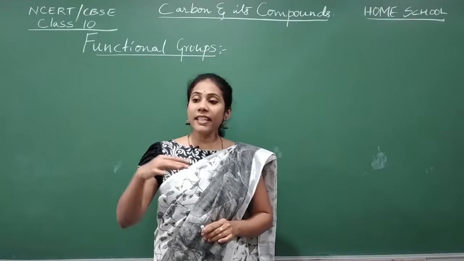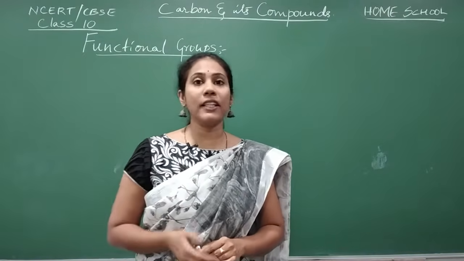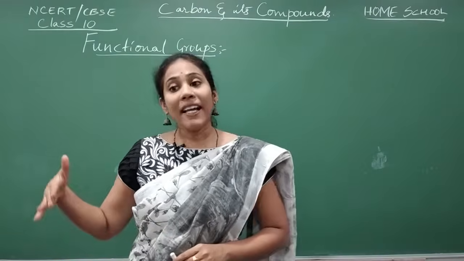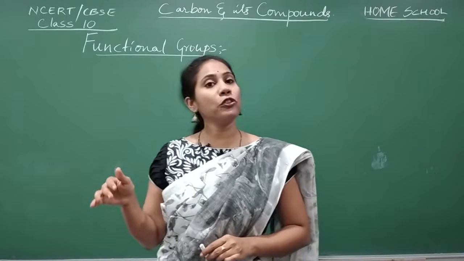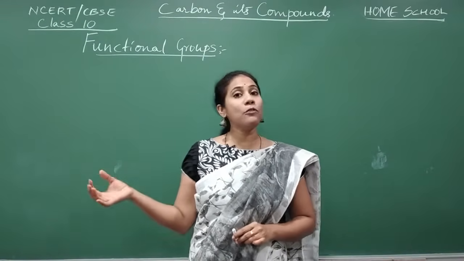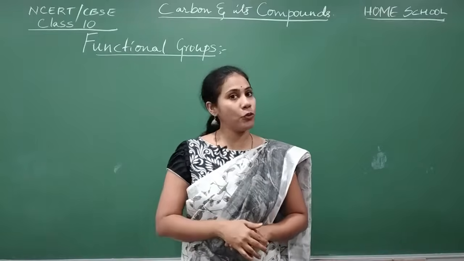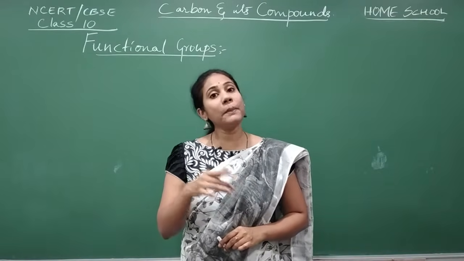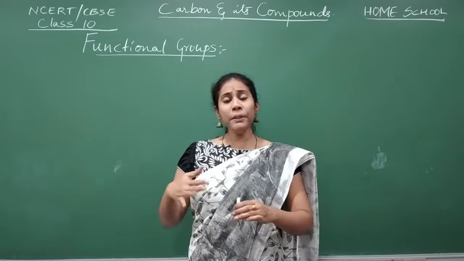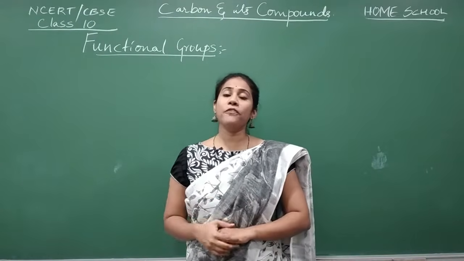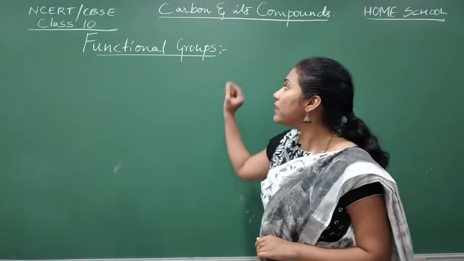These are the elements you can also find in organic compounds. And in today's class, we are discussing those organic compounds which can have these elements along with carbon and hydrogen.